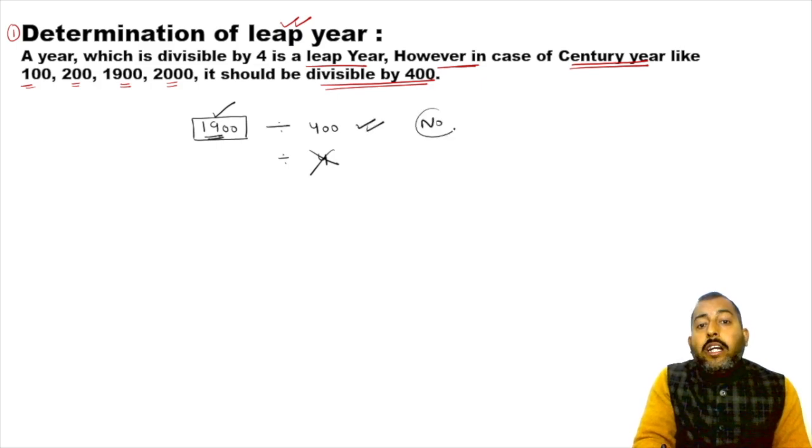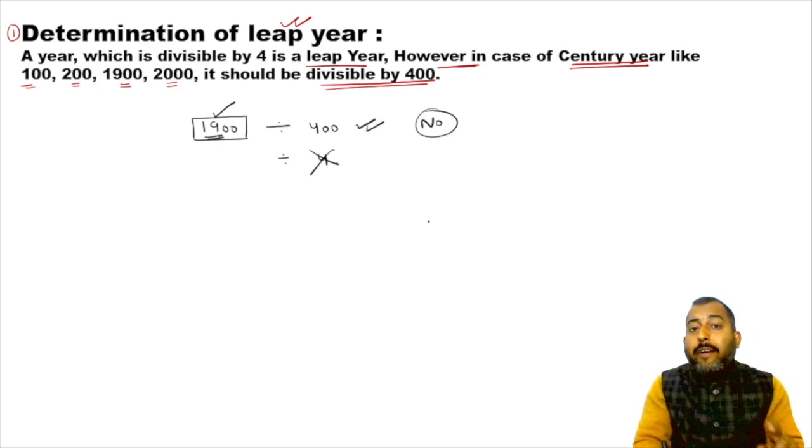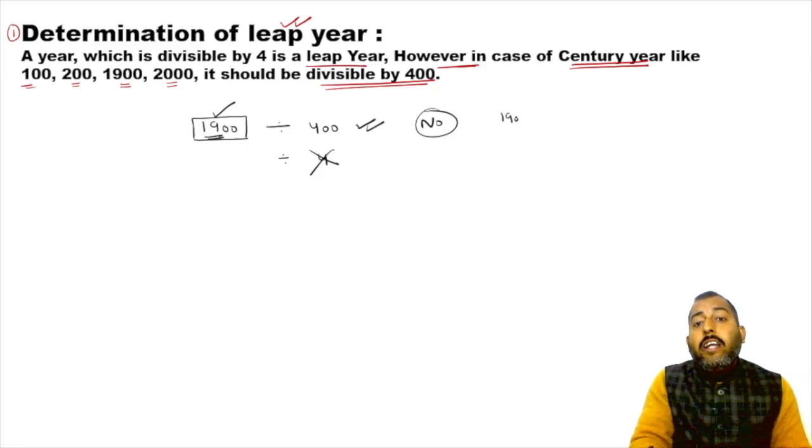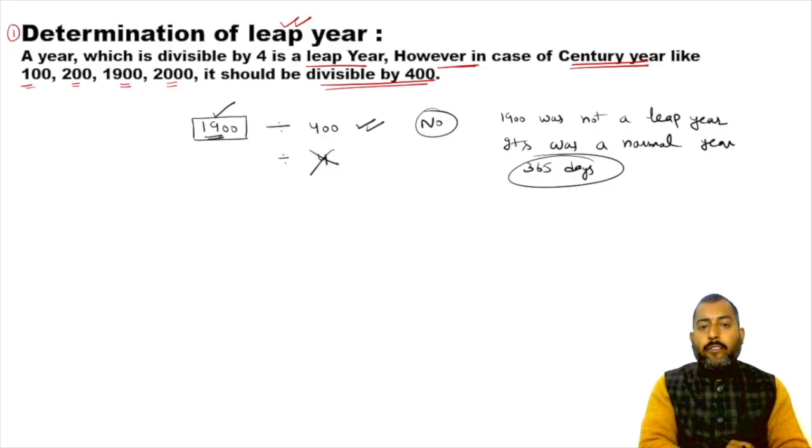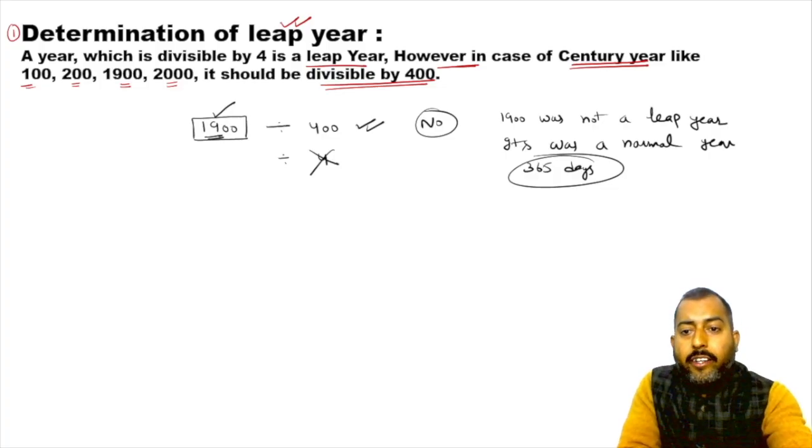No. 1900 was not divisible by 400. That is why 1900 was not a leap year. It was a normal year. Normal year means there were only 365 days in it. Please make a note of it.